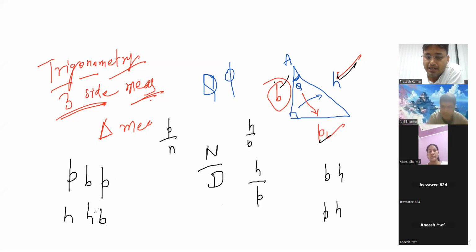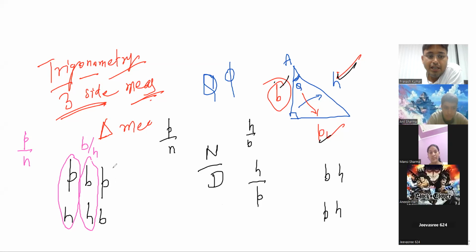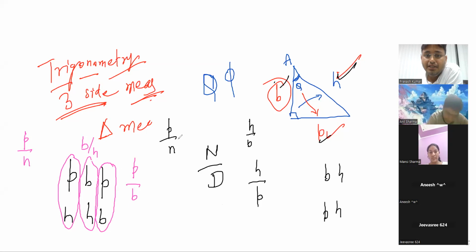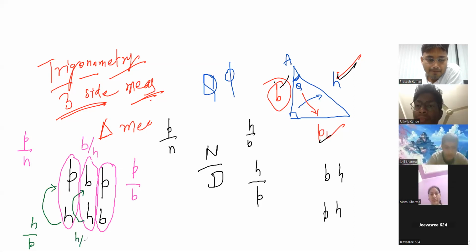Pandit Bhola Prasad Hare Hare Bum. It means what you have to do? See, all the ratios are here only. P by H, then B by H, then P by B, perpendicular by base, then H upon P, here the opposite, then here H by B, then here base by perpendicular.